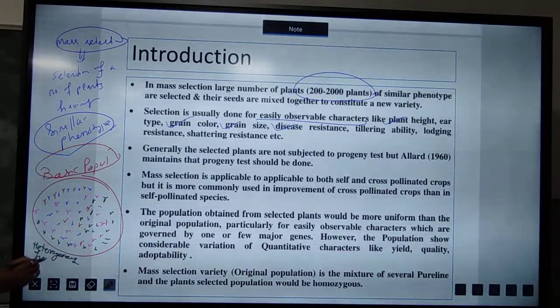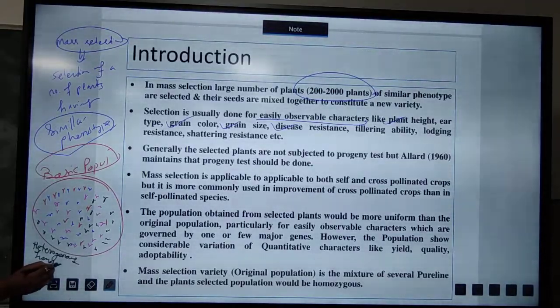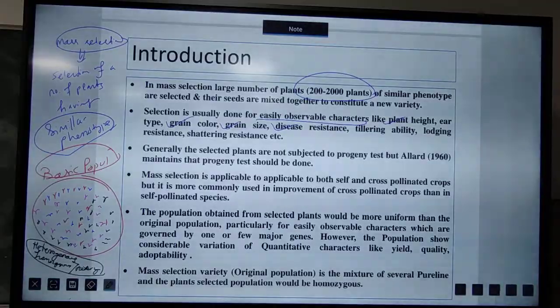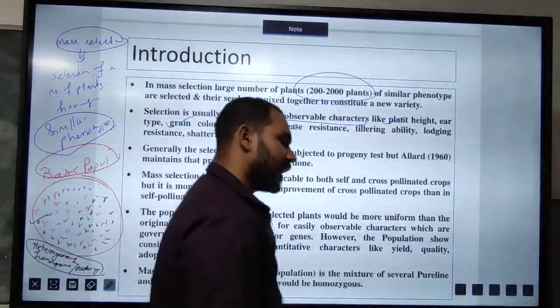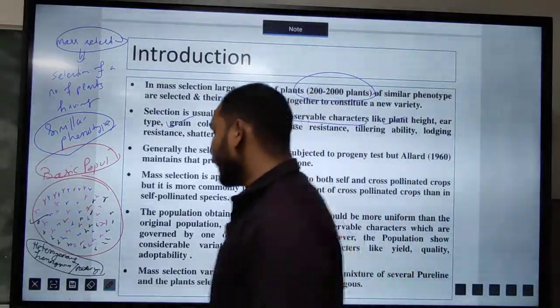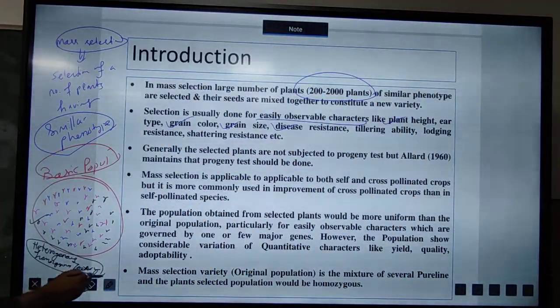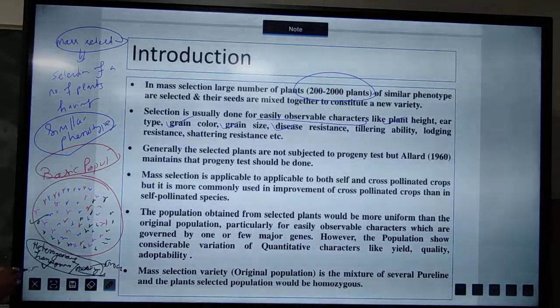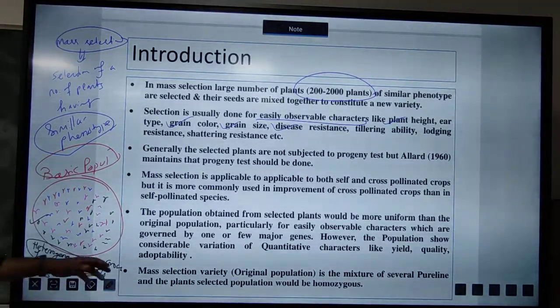As well as we will see it will be homozygous or heterozygous in nature. This basic population is in heterogeneous condition, and it may be either homozygous condition, as we can see in self-pollinated crops, or heterozygous condition, as in cross-pollinated crops. In self-pollinated crops, most of the plants are homozygous in nature, but in cross-pollinated crops, most of the plants are heterozygous in nature.